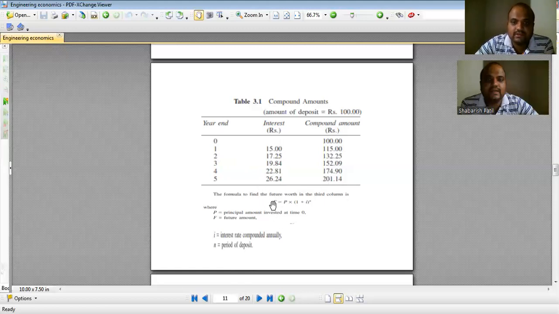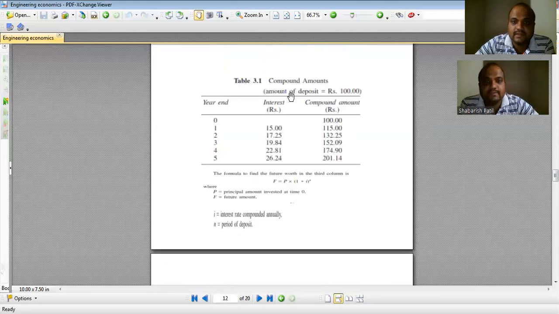This formula can be written as F equals P into (1 plus I) raised to N, where P is the principal amount invested at time 0 and F is the future amount. We will derive this expression.